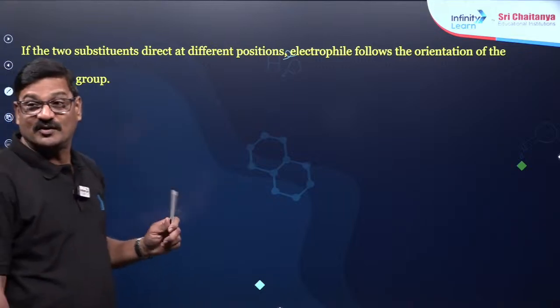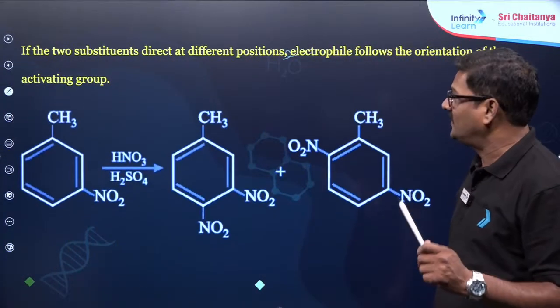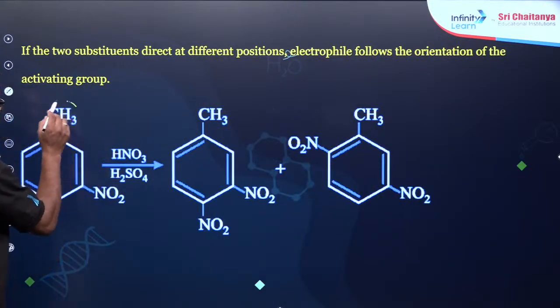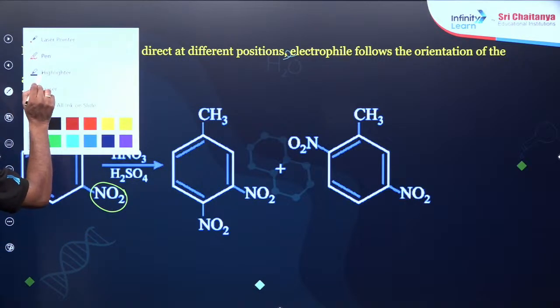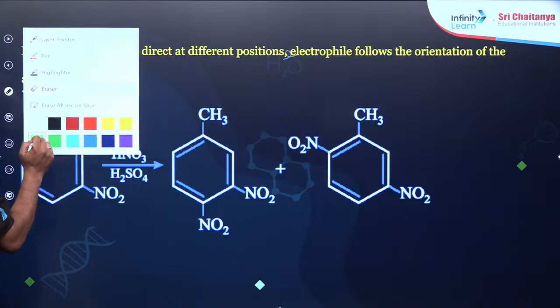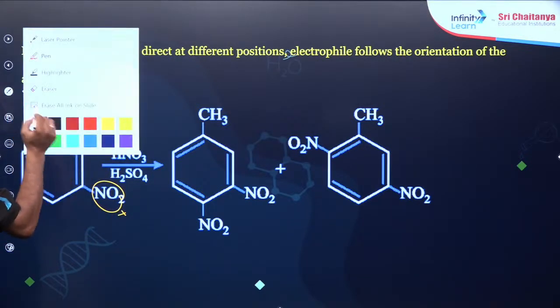After this we will do some questions. Like you see toluene, which is activating, and this is deactivating.